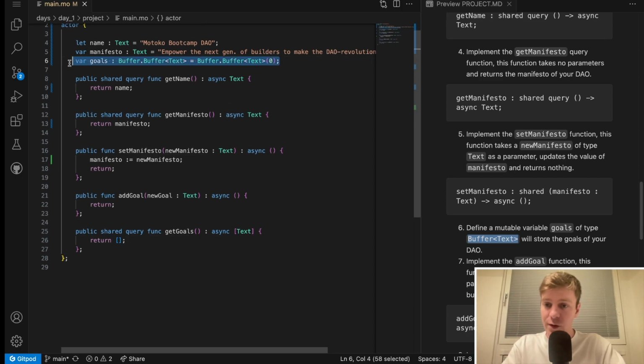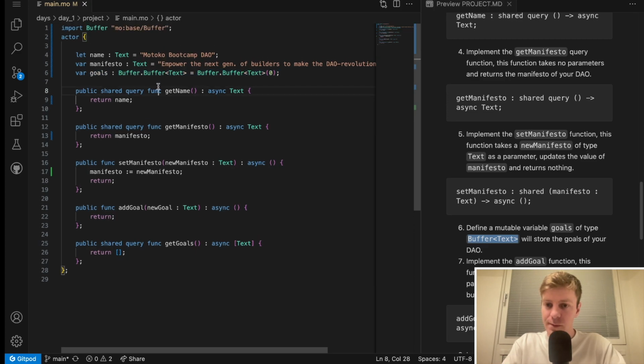So this is how you define a buffer, and you might be wondering, why do we have buffer.buffer? So it's because we are importing the buffer class from the buffer module. So this is the module, and the second one is the class. Buffer module, buffer class. Essentially, if you want, we could do something like this. If that makes the syntax more clear. I will put it back to buffer because I like to use buffer.buffer. Okay, so that's how you define a buffer.